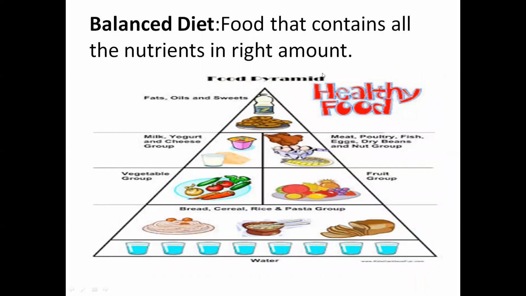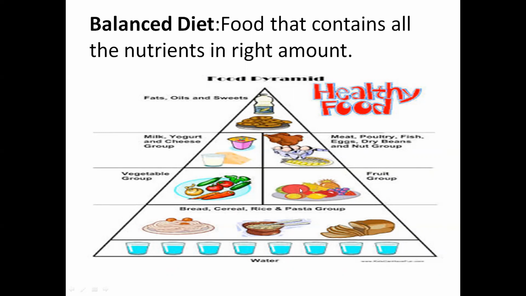Then we studied what is meant by a balanced diet. So you should follow this chart. Whatever you are watching here, you will follow the same chart. You will make this chart and paste it in your bedroom or hall, and you will follow that diet. Here you will see water is in much quantity. You should drink water. Then comes carbohydrate. We should include carbohydrate food in much quantity.